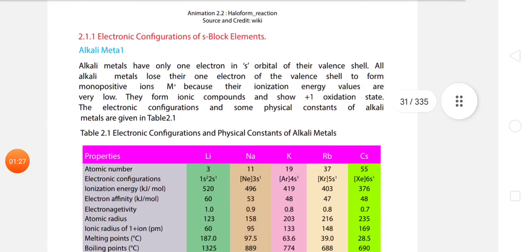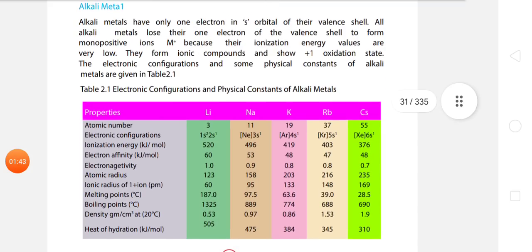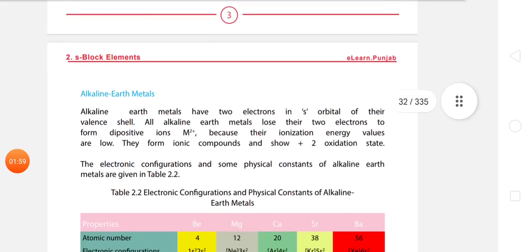Electronic configuration of S block elements. Alkali metals. Alkali metals have only one electron in the S orbital of their valence shell. All alkali metals lose their one electron from the valence shell to form a monopositive ion. Because their ionization values are very low, they form ionic compounds and show +1 oxidation state. The electronic configuration and some physical constants of alkali metals are given in the table.